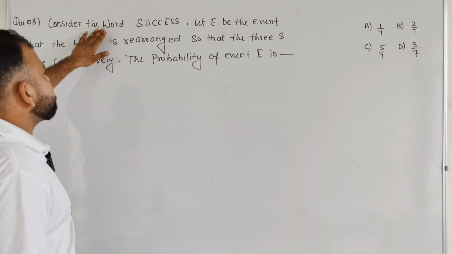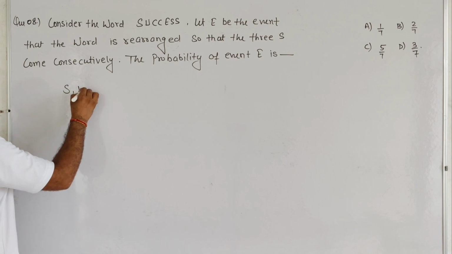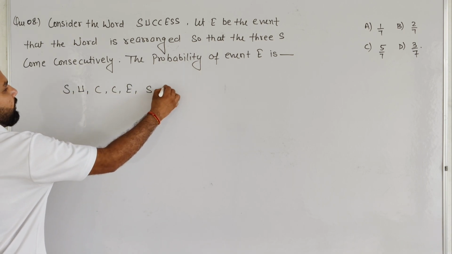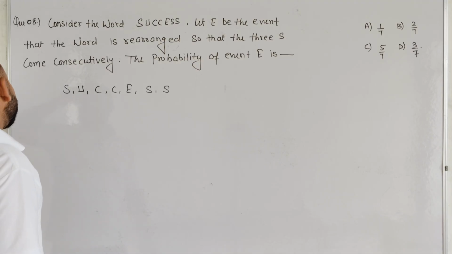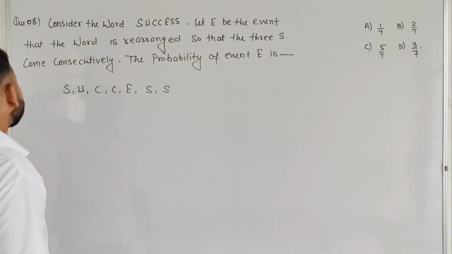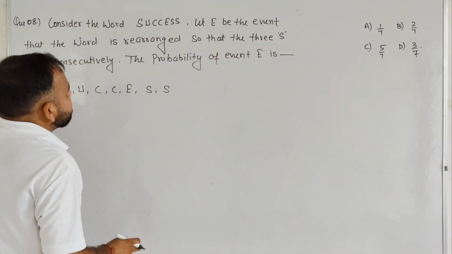Question number 8, consider the word success. Student, the word is SUCCESS. Let E be the event that the word is rearranged so that 3 S's come consecutively.